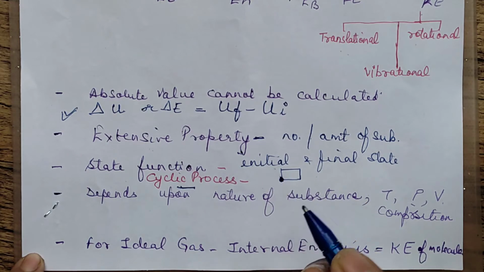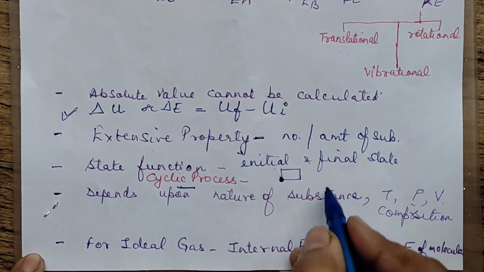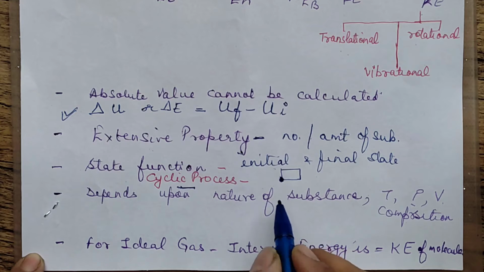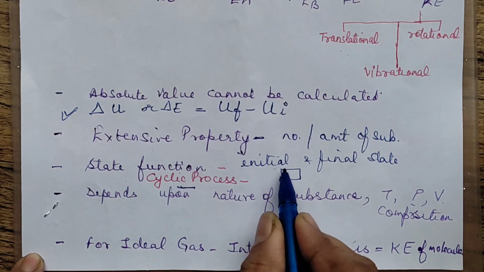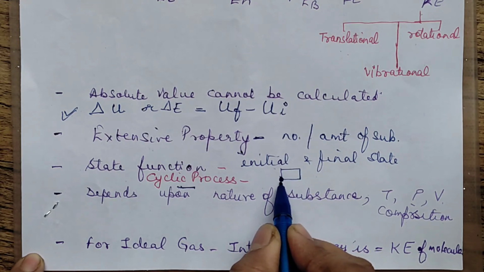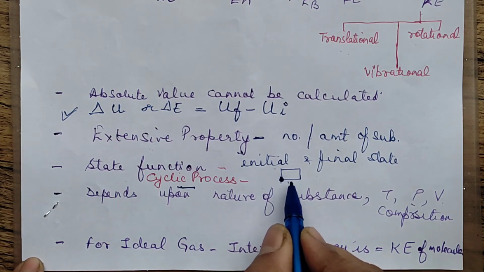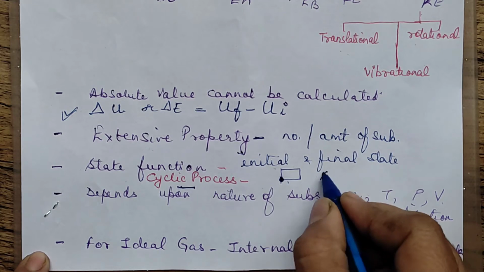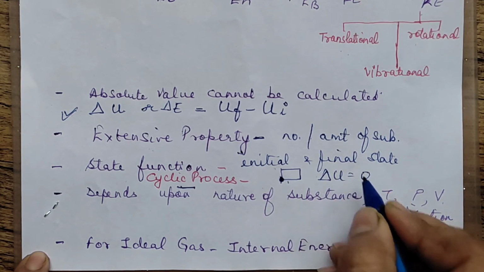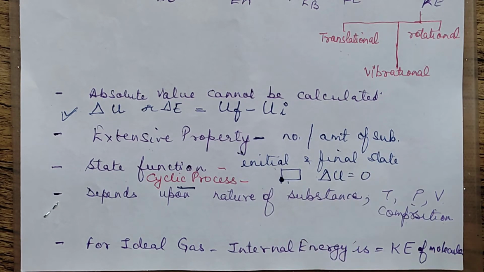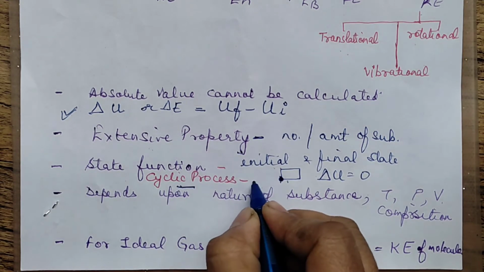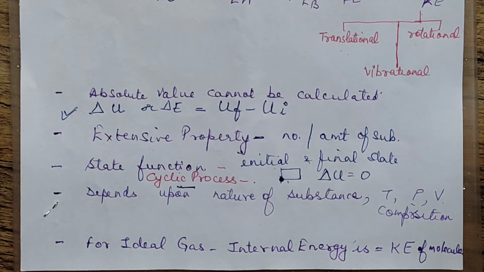In a cyclic process, obviously, cyclic doesn't always mean a ring. Cyclic means it is coming back to the same position, meaning the initial and the final states are the same. In that case, the change in the internal energy will always be zero, because the initial and the final states are coinciding. So for a cyclic process, the change in the internal energy is always zero. Another point about internal energy is that it depends upon the nature of the substance.